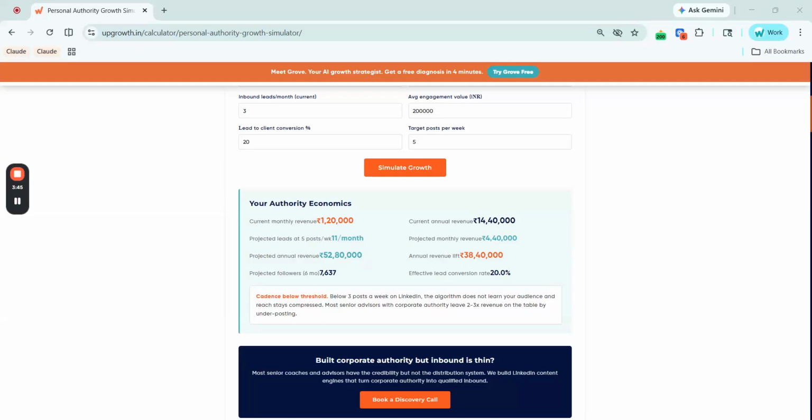So this simulator makes that math visible. Rupees 38 lakhs in annual revenue lift from 3 additional posts a week is not a content marketing promise. It is an arithmetic output of reach, leads, conversion, and engagement value that you can verify with your own numbers before changing a single thing about your strategy. So run this with your own follower count and engagement numbers before your next content planning session.